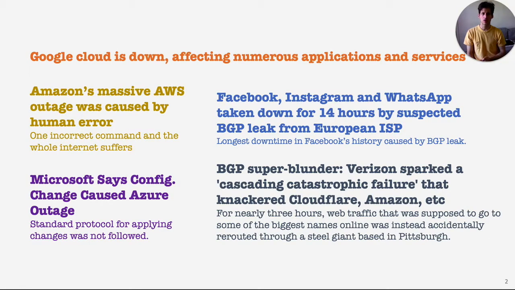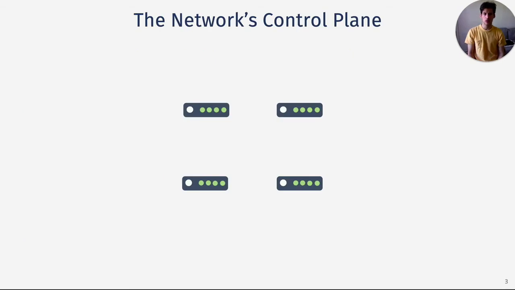Skimming through the news, you will find that network errors are notoriously common and extremely disruptive. Major incidents that cause blackouts for a large portion of the internet happen far too often. And if you read those articles more carefully, you will find that often these outages are caused by human errors and misconfigurations. To understand why it's difficult to correctly configure a network, let's look at how they function.